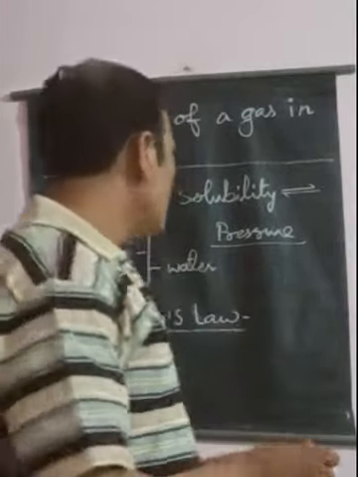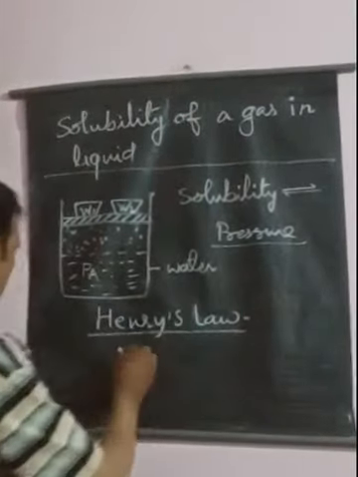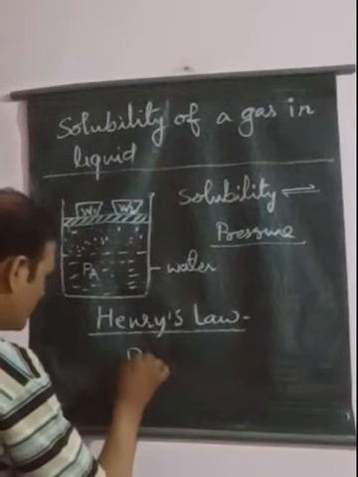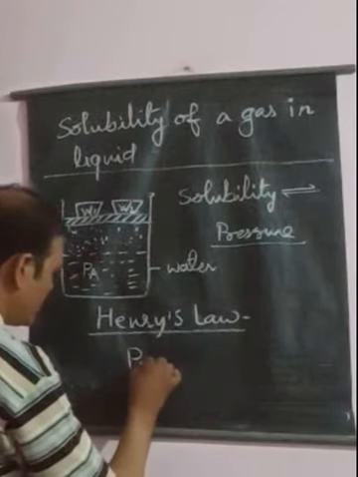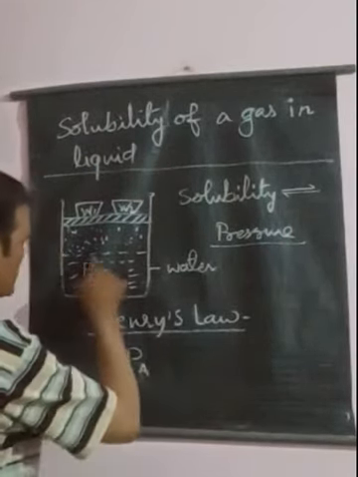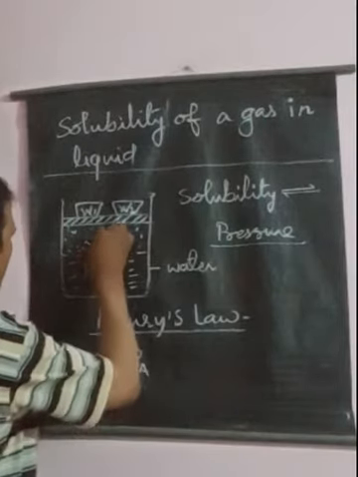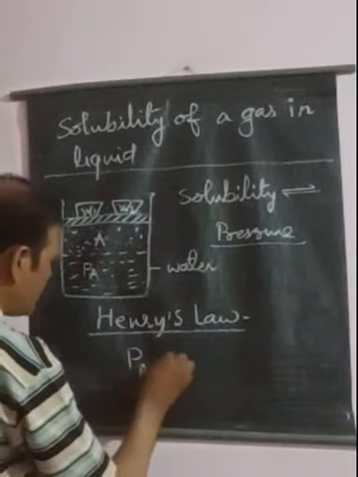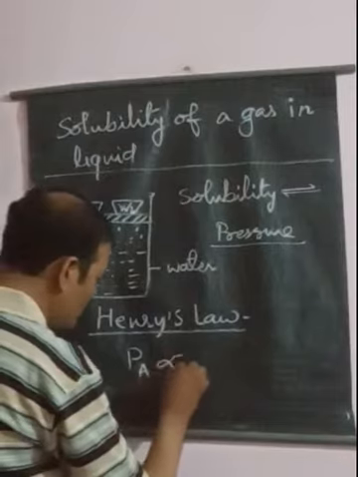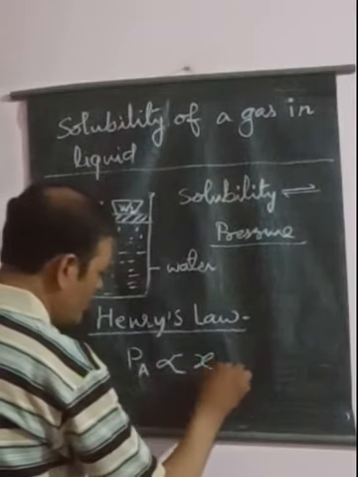Henry's law. According to the mathematical expression we can write PA, suppose we are taking the partial pressure of this gas A. In this case PA is directly proportional to XA. What is XA?